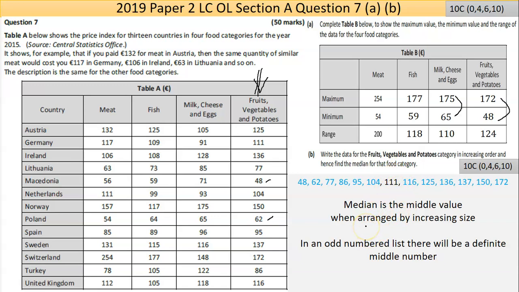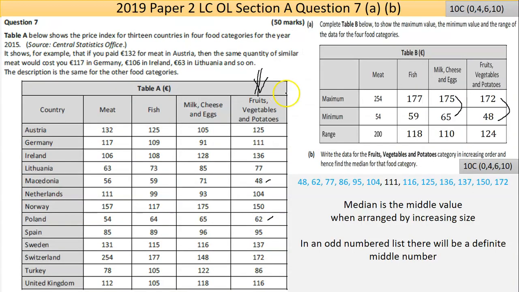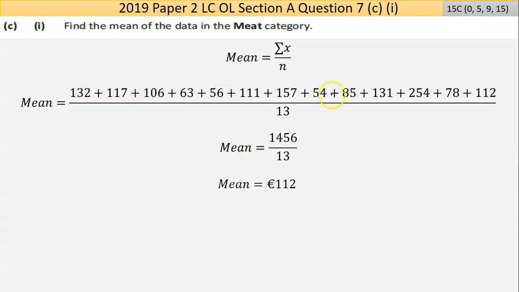So Part C then is find the mean of the data in the meat category. So all of this data. It's not a frequency table. It's just an ungrouped data table. So I'm going to add them all together and divide by the number of data points, which we said is 13. So I'm adding them all together, dividing by 13, put it into the calculator, and get my answer. Now, in a question like this, it's worth pointing out, sometimes people write down just the answer.